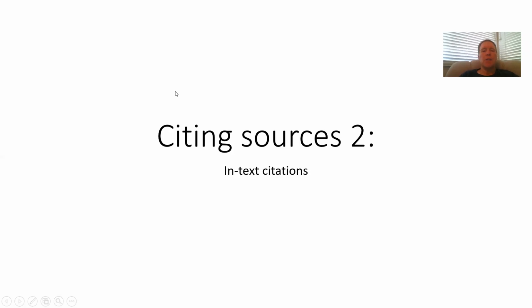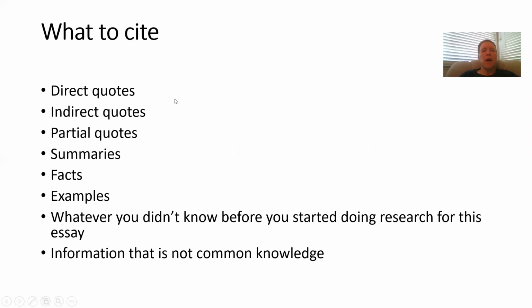So just to review very quickly, these are the different things you need to cite. Basically, anything you got anywhere, direct quote, indirect quote, and a fact, statistic, example, summaries, somebody's theory, all of that needs to be cited.